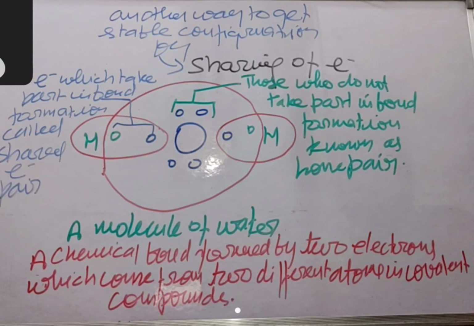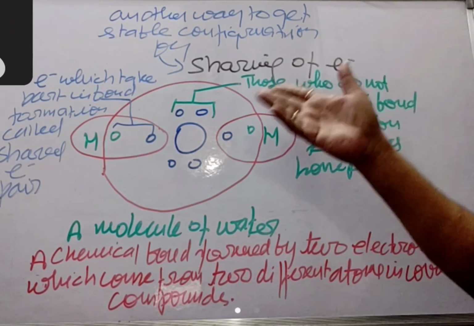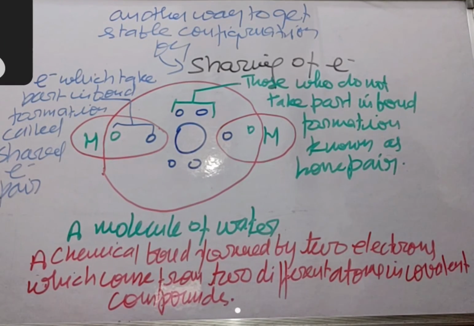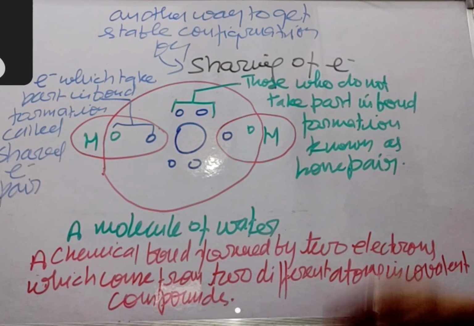So what I said: elements undergo chemical reaction to attain the stable configuration, and they get the stable configuration in two ways. One is by exchange of electrons, forming electrovalent compounds, and the other is by sharing of electrons, forming a bond.